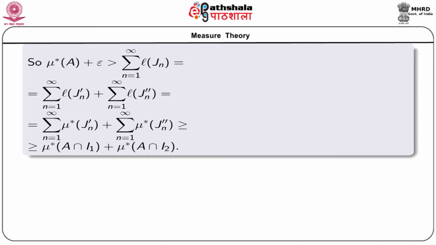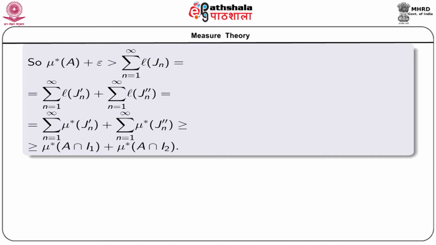Similarly, using the countable subadditivity of Lebesgue outer measure on the second set A intersection I2, we have mu star of A intersection I2 less than or equal to sigma n equal to 1 to infinity mu star of Jn double dash. So, on the whole we have mu star of A plus epsilon greater than mu star of A intersection I1 plus mu star of A intersection I2.